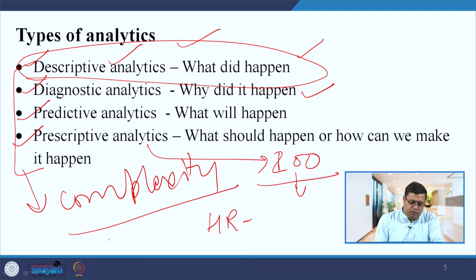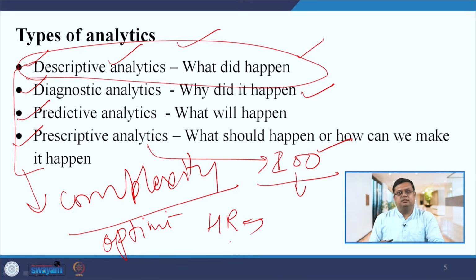So this is an optimization problem, right? To hire the 200 employees, how many HR managers are required, the effective number. So through the optimization you can find out the solution for this prescriptive analytics. So that is how you can use these different types of analytics to answer these types of questions.